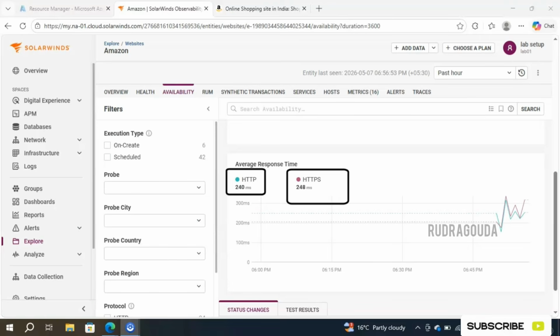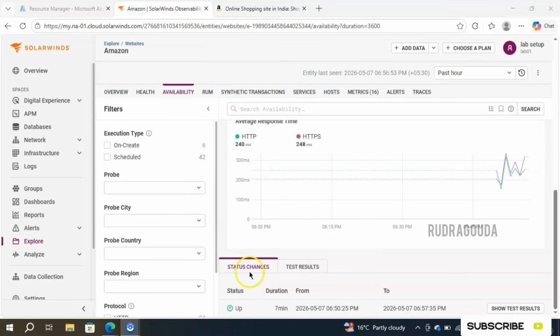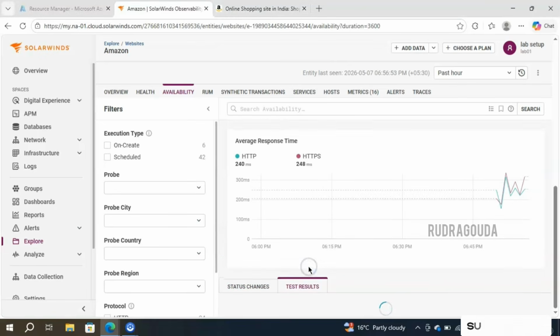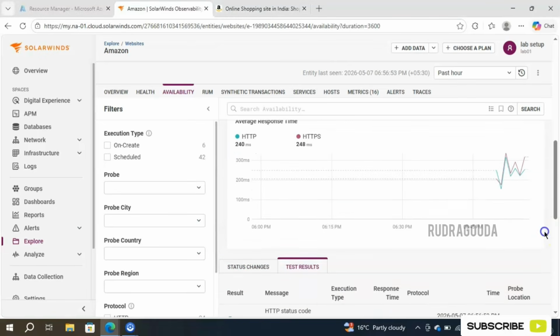That will be time consuming and you will not feel happy with that website. So definitely you will come out of that and choose another bank, like instead of SBI you will go to HDFC, right? So our app or our website should be up and running all the time, and it should be responding very quickly. That's altogether the importance of application performance monitoring, right? So here it is taking 248 milliseconds and 240 milliseconds. That is very much acceptable. So yeah, like that you will get the status changes information, and here you will get the test results information.